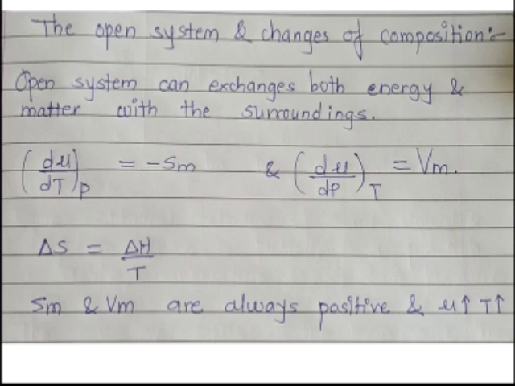And d mu by dP at constant temperature is equal to molar volume. And the change in entropy is equal to delta H upon T. And here Sm and Vm are always positive. When the chemical potential increases, obviously temperature is higher. So all this is about the chemical potential of solid, liquid and gases and the open